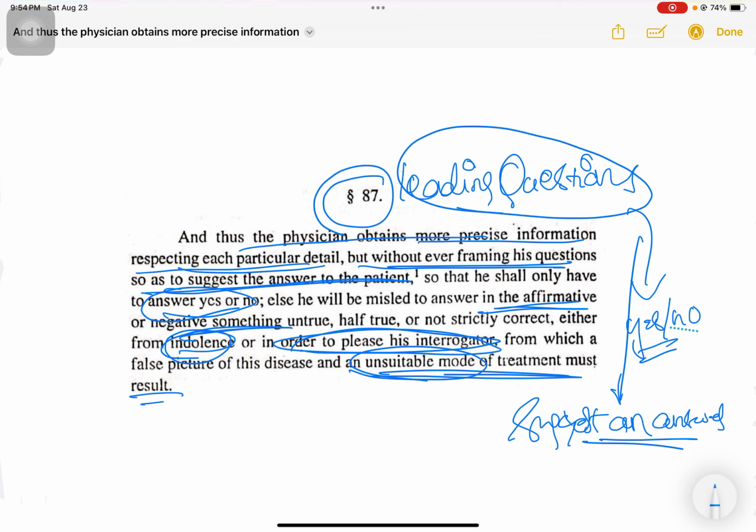Therefore, while framing the questions, we have to make sure that leading questions are not asked. We should not ask questions which suggest an answer to the patient, and we should always avoid yes or no questions, because all of these types of questions will give us untrue or false answers about these symptoms, and this will give us a false picture of the disease, and with the false picture of the disease we will end up making incorrect prescriptions which will not help the patient.